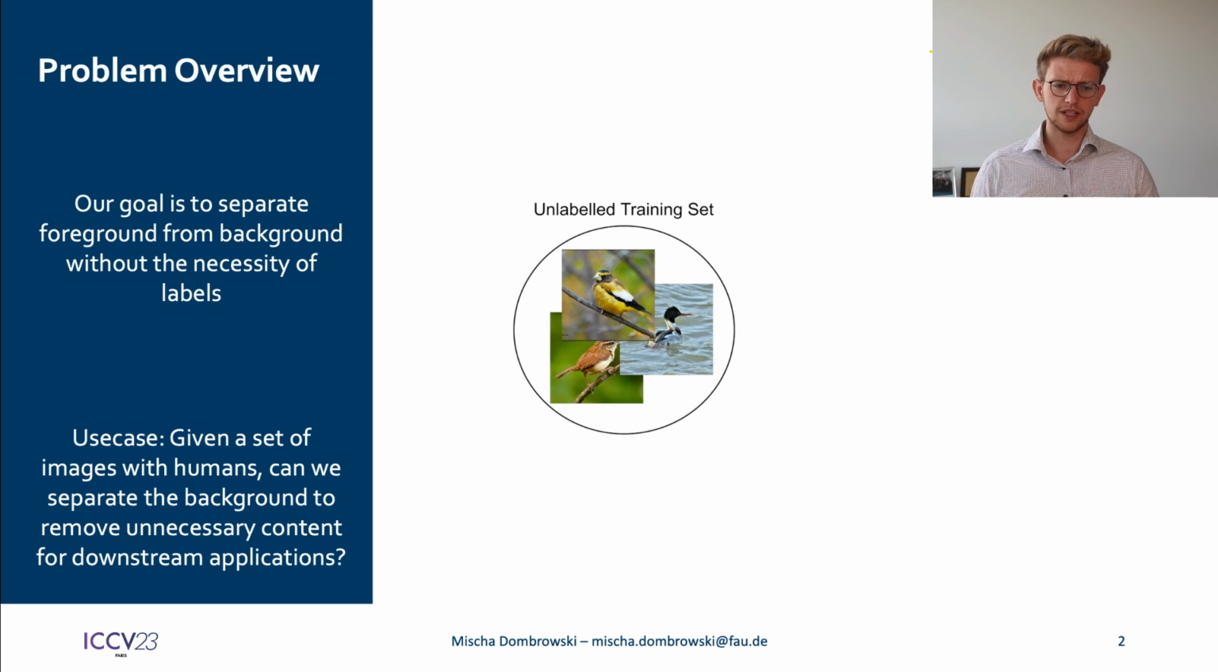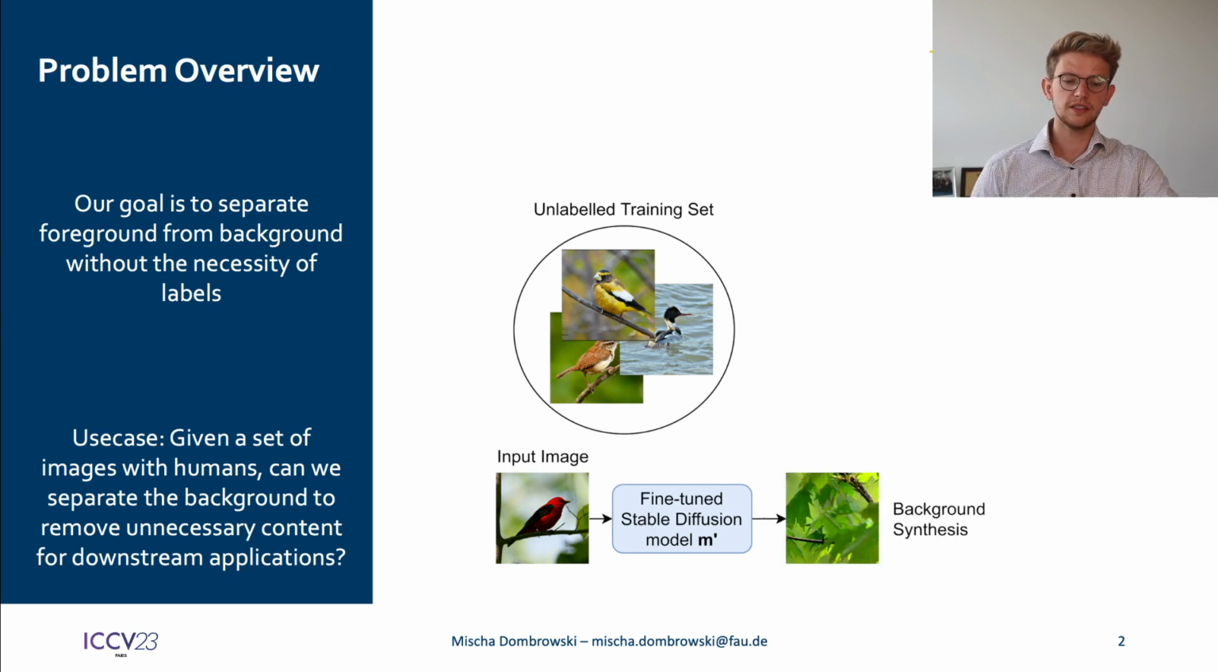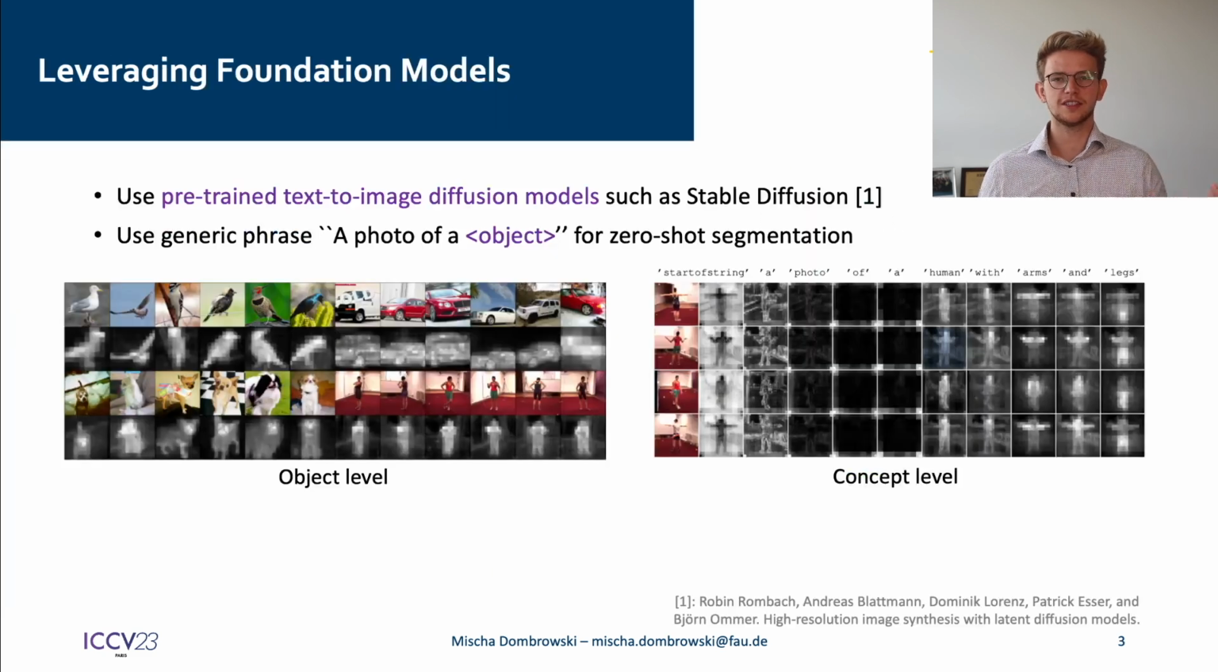We assume that we have a dataset available where all foreground objects can be described using the same natural language term. The motivation is that after separation, the foreground or the background dataset can be leveraged for further downstream applications. This means that we take a full dataset of bird images, for example, and fine-tune Stable Diffusion with multiple tasks in mind, including background synthesis, object segmentation, object removal, and image synthesis.